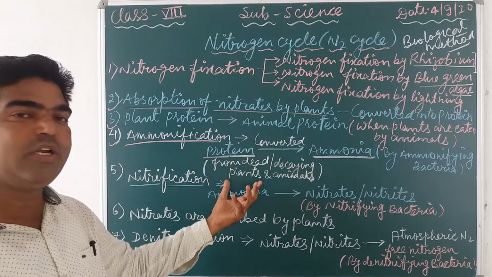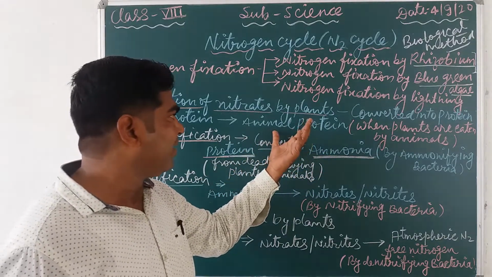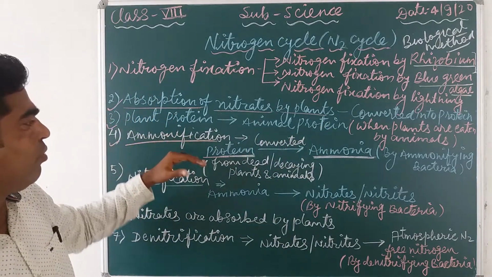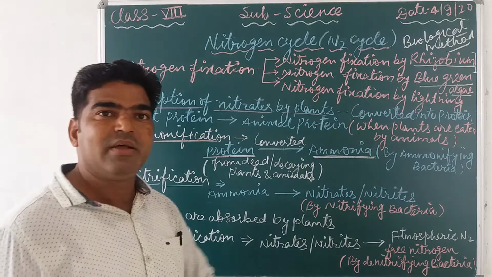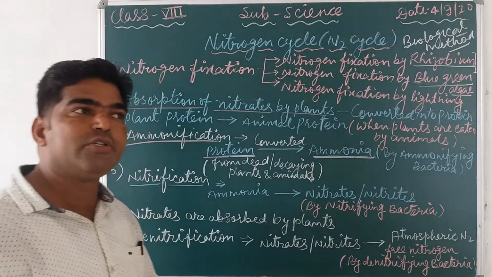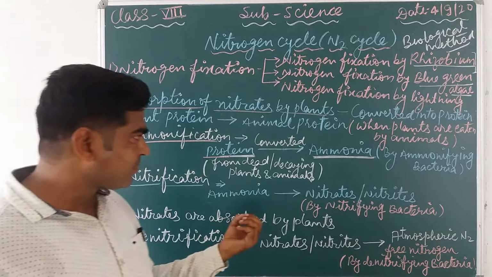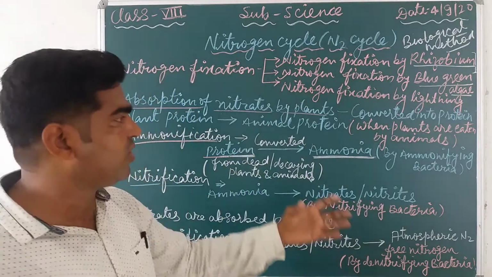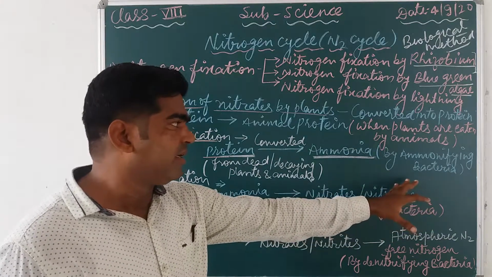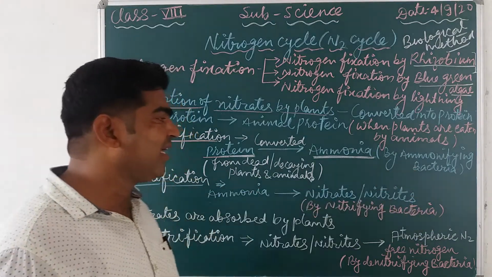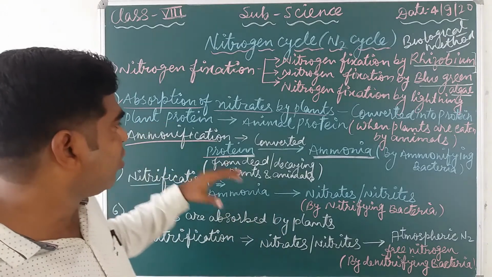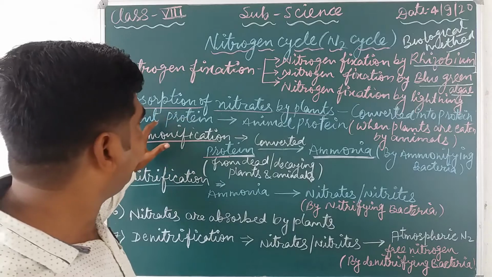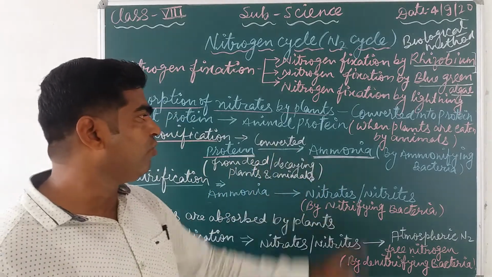Now here this protein is present in two forms, in the form of animal protein or plant protein. So when these plants or animals die, their body is decomposed by the saprophytes or some special bacteria present, that are called ammonifying bacteria. That bacteria helps convert that protein present in the animal and plant body into ammonia.